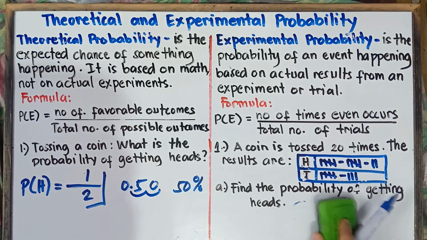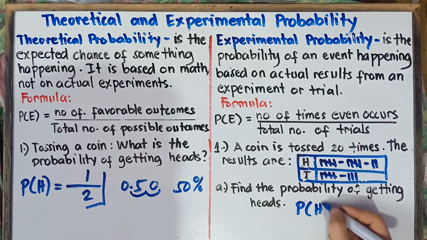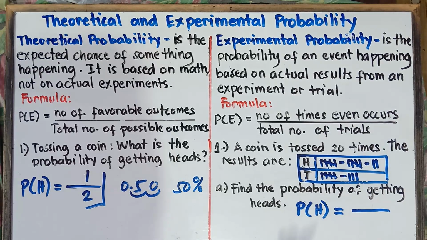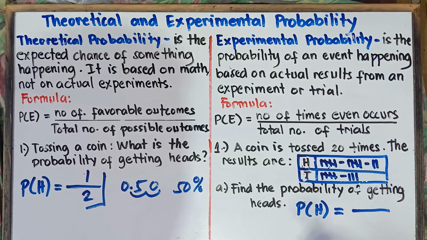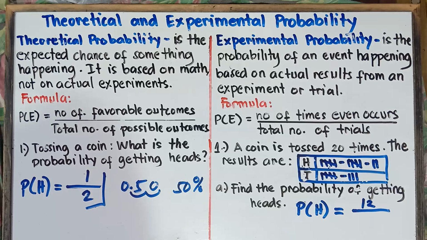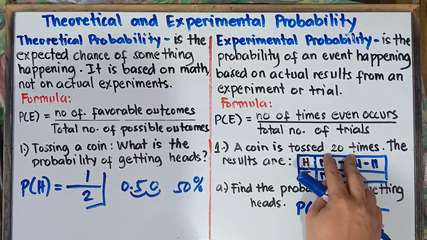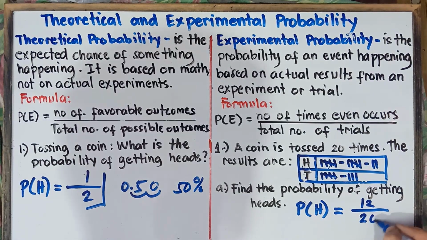So therefore, your solution, probability of getting heads is equal to, once again, class, how many times the head appears in this table? That's correct. That would be 12 times, right? We have 12 heads. So that would be 12. And then on the bottom part, total number of trials. Once again, class, total number of trials, we have 20. We tossed this one 20 times. So therefore, the total number of trials, that would be equal to 20. So this will be 12 over 20.